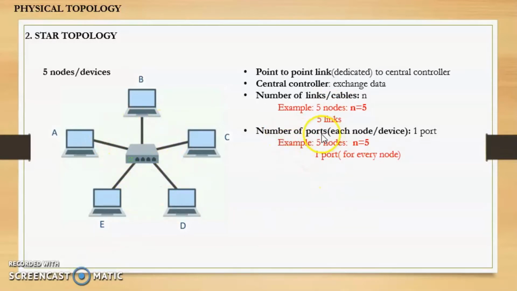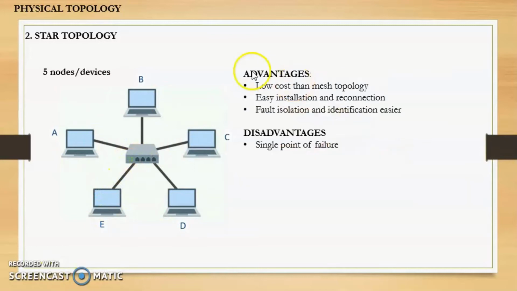Next, the number of ports required for every device is 1. So if there are 5 nodes, n value will be 5 and 1 port will be required for every device. Say for example in this figure, there are 5 devices, so all the 5 devices will need 1 port in order to connect to the central controller. So A will have 1 port, B will have 1 port, similarly C, D and E will have 1 port to the central controller.